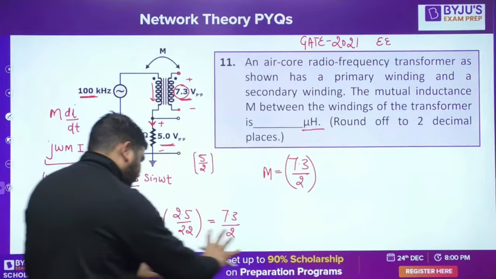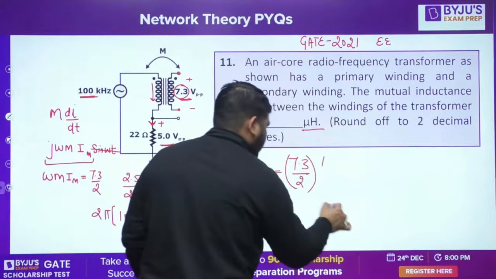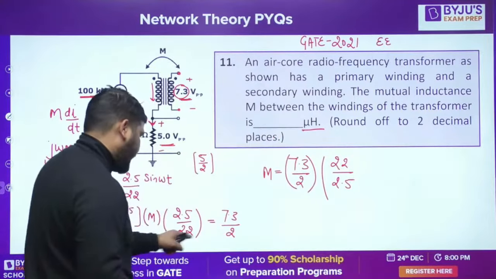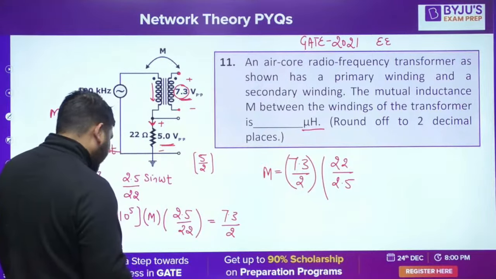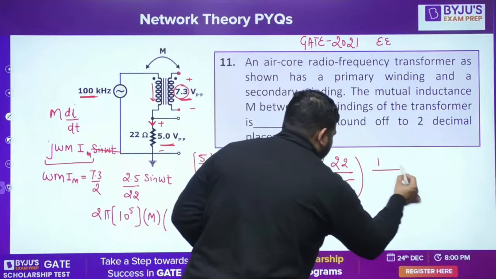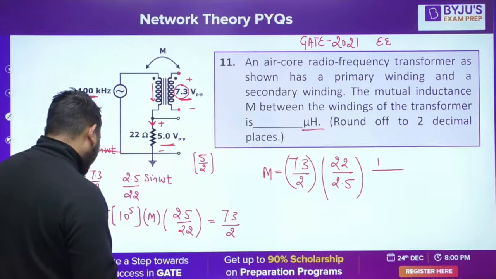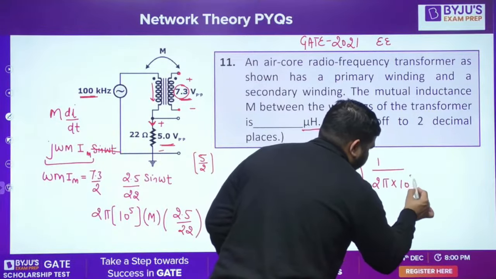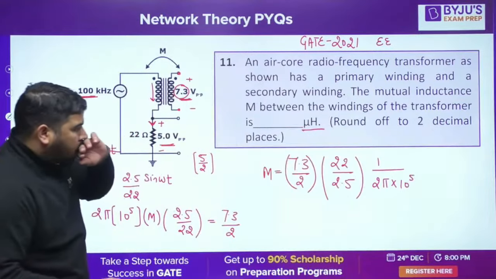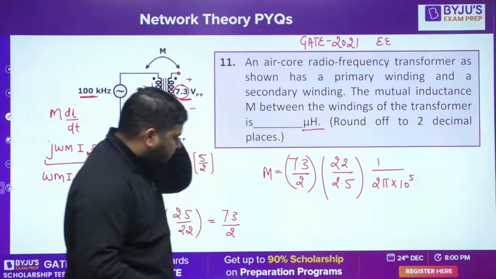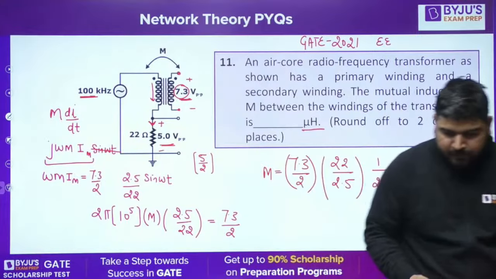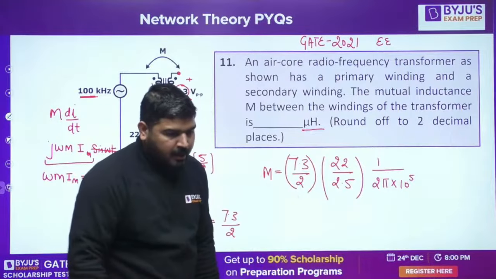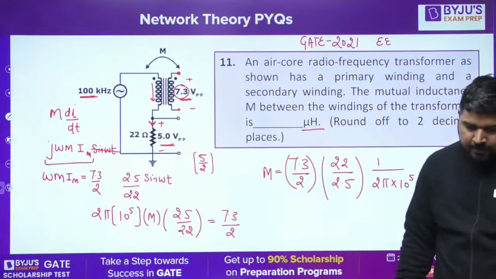Take the entire term in the denominator, so 22 goes in the numerator and 2.5 in the denominator, and 1 upon 2 pi into 10 to the power 5. Tell me, guys, is it correct? Now tell me, what is the value of M, how much microhenry will you get? Tell me, everyone. Please do the calculation.